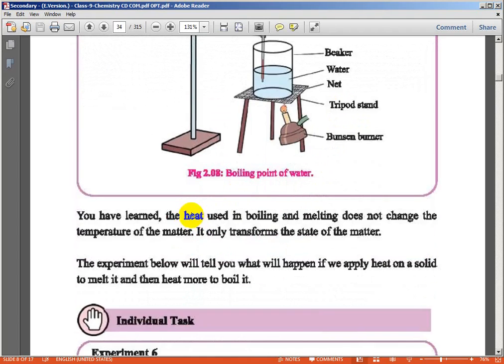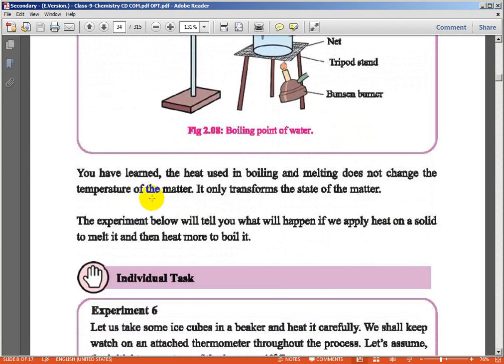Now we have learned that heat used in boiling and melting does not change the temperature of the matter. It only transforms the state of matter. The experiment below will tell you what will happen if we apply heat on a solid to melt it, and then more heat to boil it.